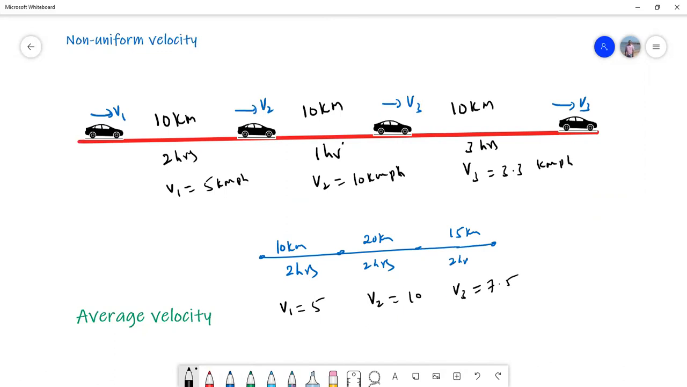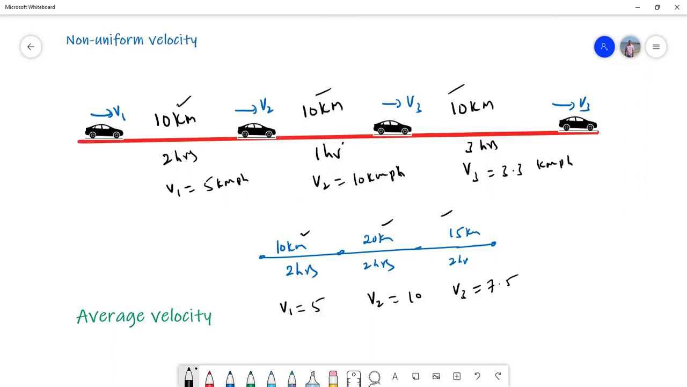So I can give two definitions for what is called non-uniform velocity. A body is said to be moving with non-uniform velocity if it covers equal displacements in unequal intervals of time, or unequal displacements in equal intervals of time. In both the cases, velocity of the body is different at different points.